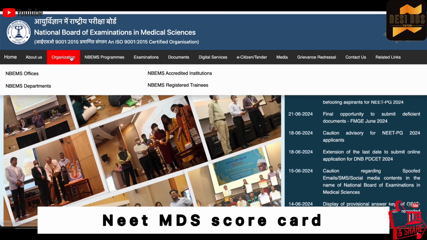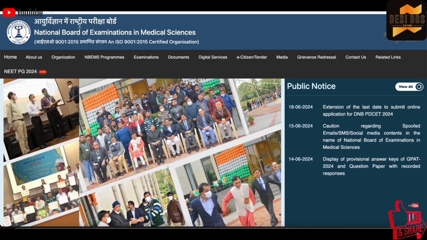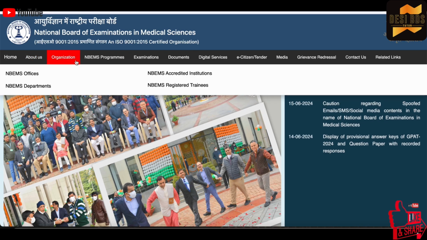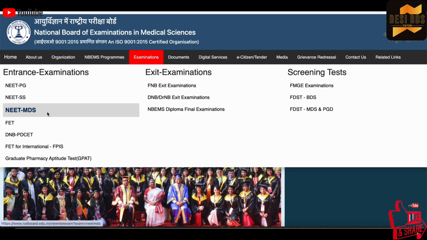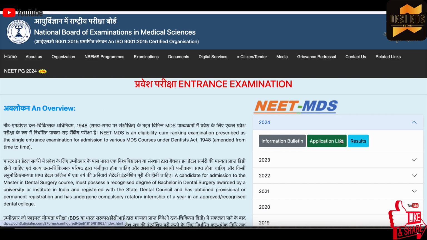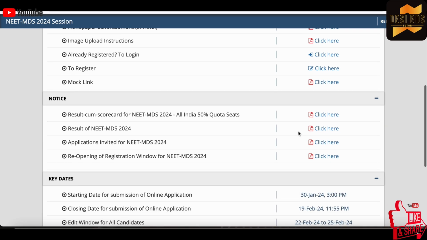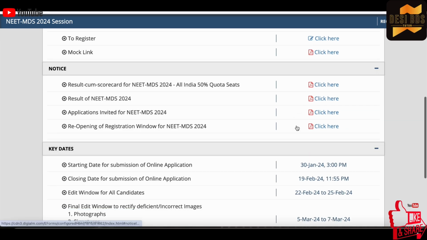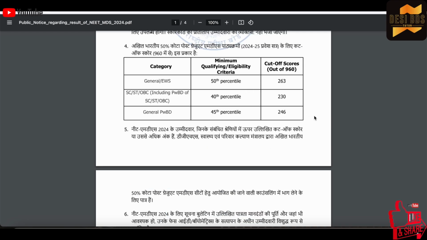First of all, you have to go to the nbe.edu.in official website and then go to examination, select NEET MDS. Here you get an application link, click on that, and then you have the scorecard and eligibility criteria.